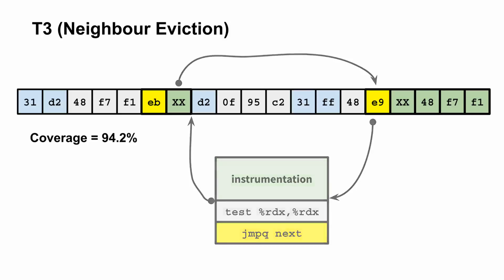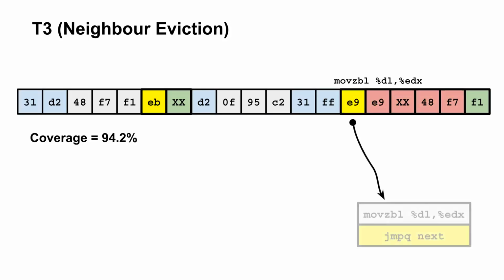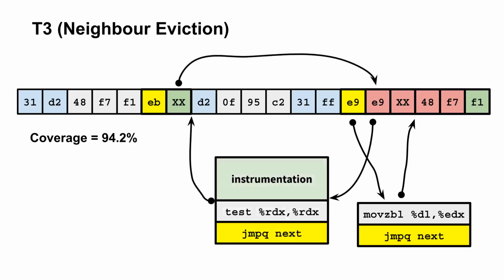However, in the process we have also modified the neighboring instruction. To correct this, we set up another pun jump, this time diverting control flow from the neighbor instruction to an evictee trampoline, similar to the successor eviction tactic. So the result is a very convoluted setup, and is essentially spaghetti code with overlapping instructions. However, the execution semantics and jump targets for all instructions except for the patch location have been preserved.